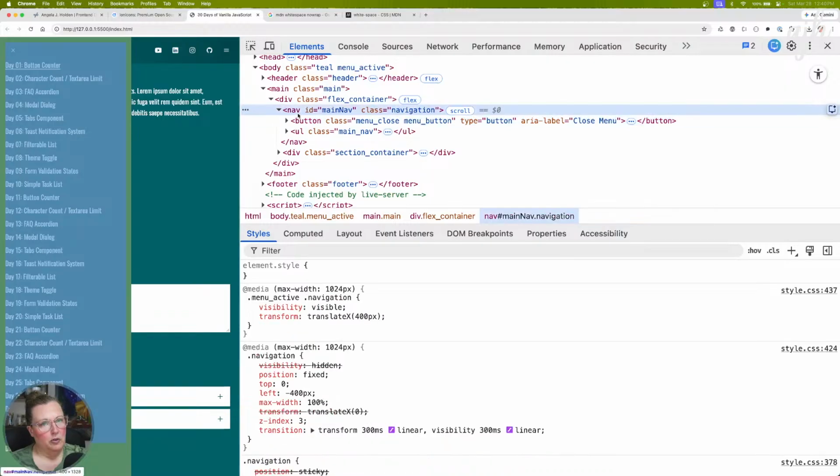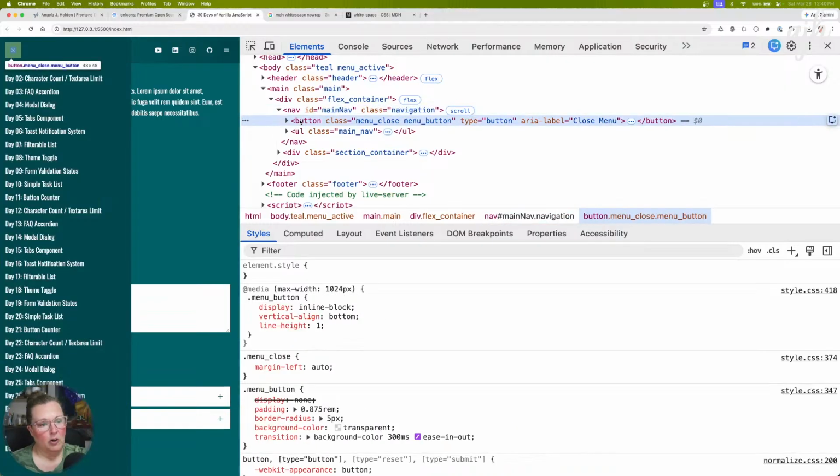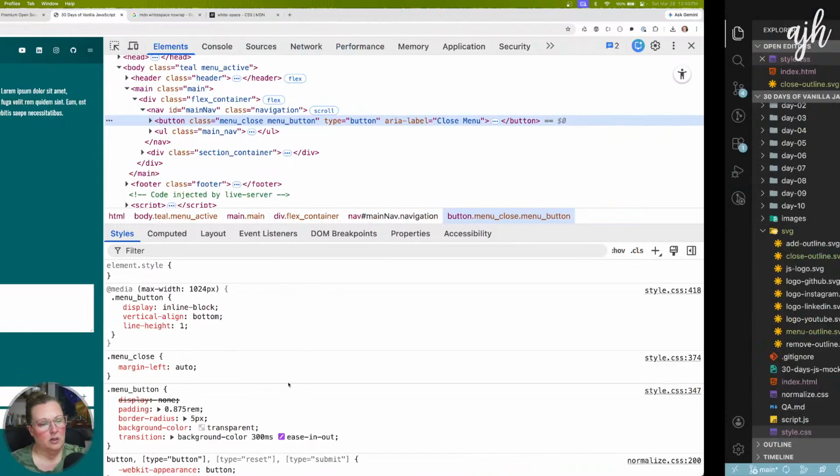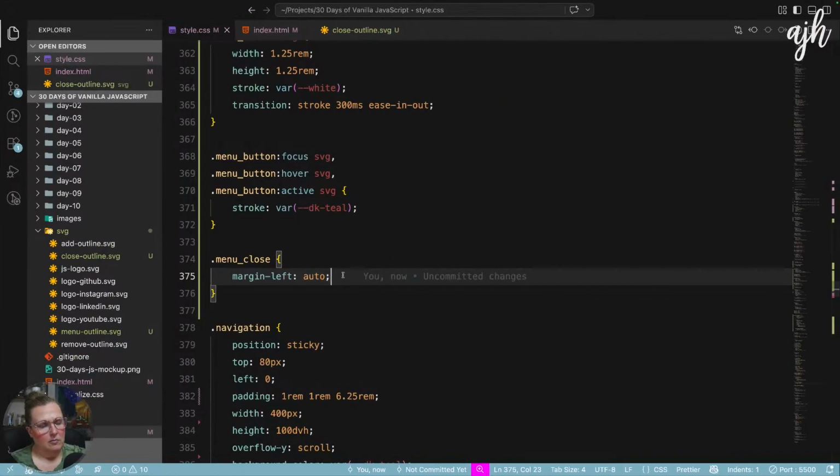So the easiest way to push a button over is to just say margin left auto.